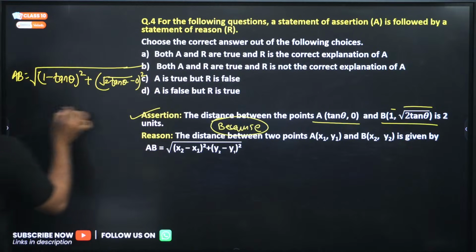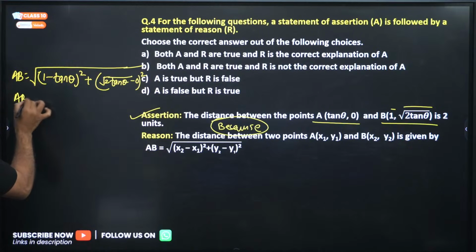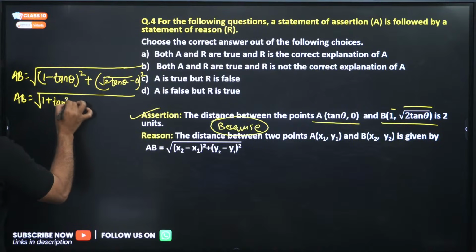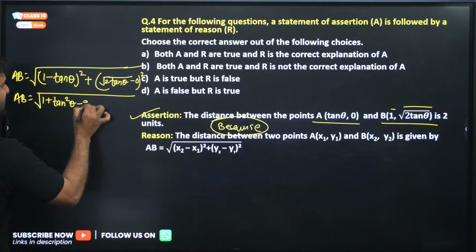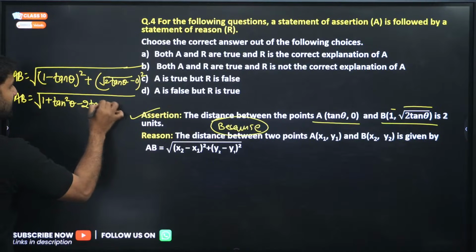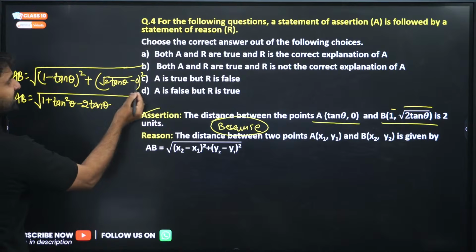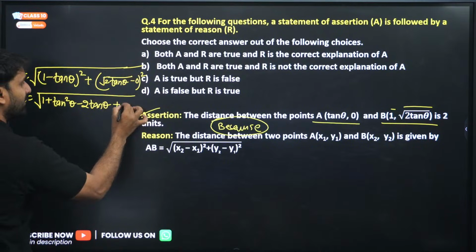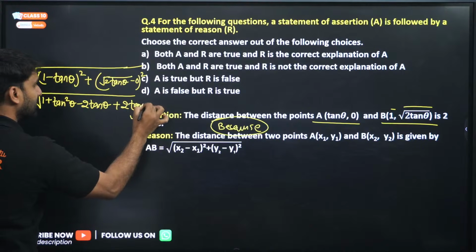Can we solve this, my dear champions? So this is 1 minus tan theta whole square will be 1 square plus tan square theta minus 2 tan theta. Right? And this is under root 2 tan theta minus 0. So if we square under root 2 tan theta, the root will be removed. So this is 2 tan theta.